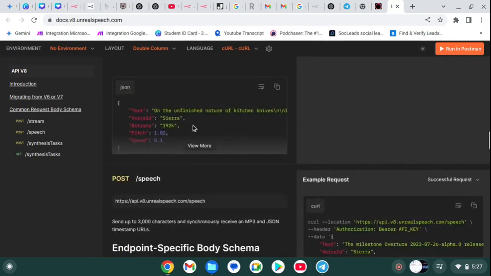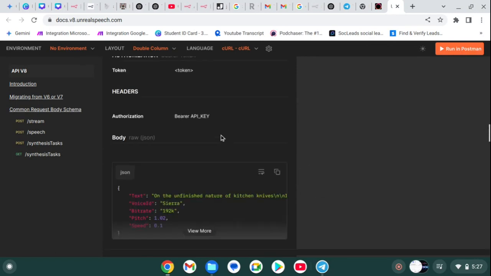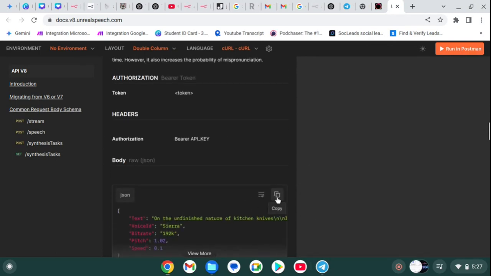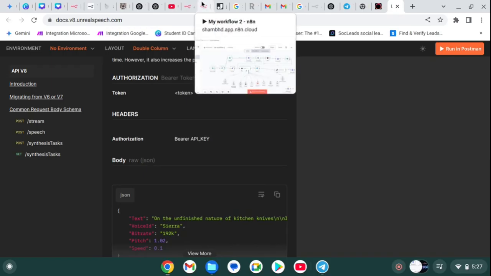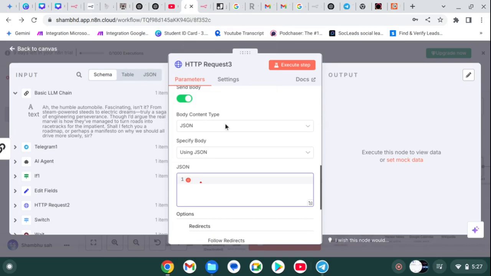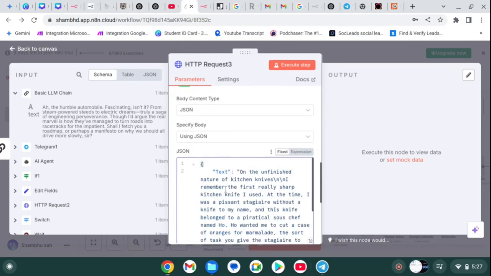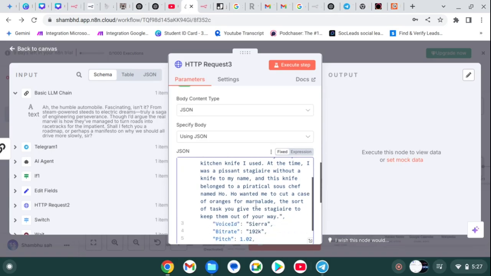Here you can see this is the JSON. We simply need to copy this JSON and go back to our n8n and paste it. We simply need to remove this text. Simply remove this.